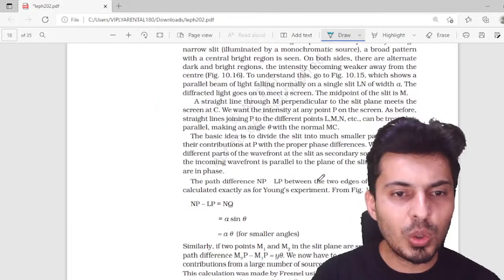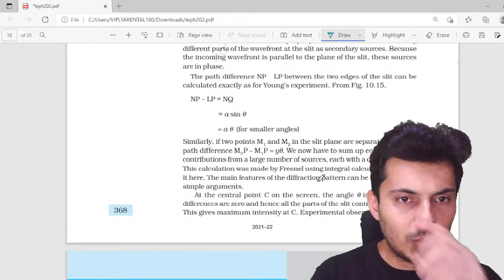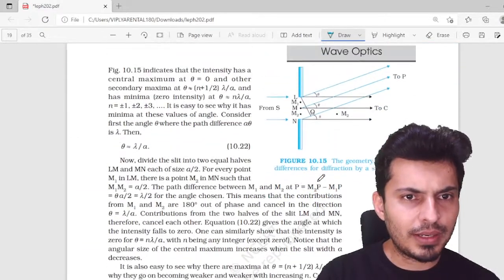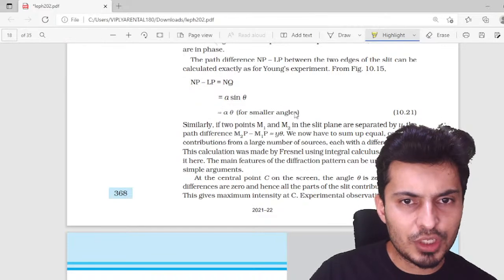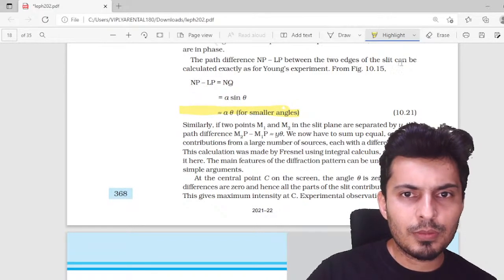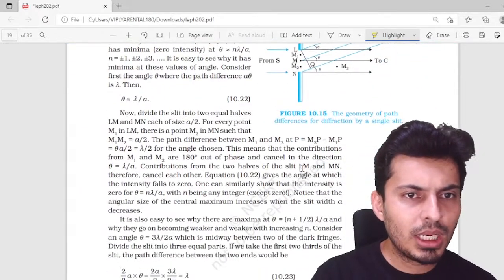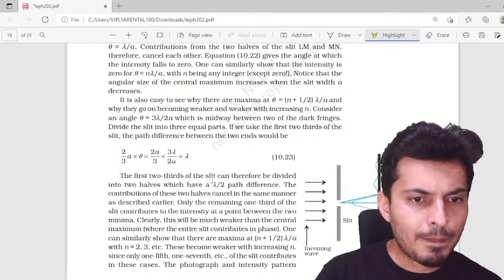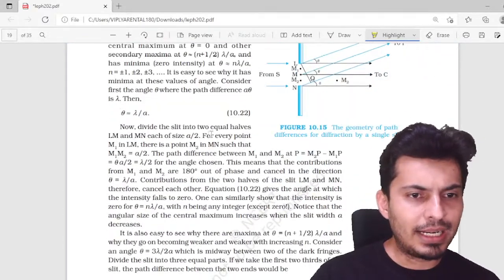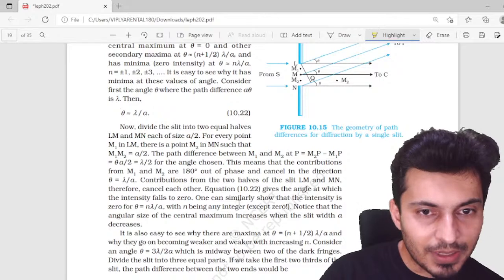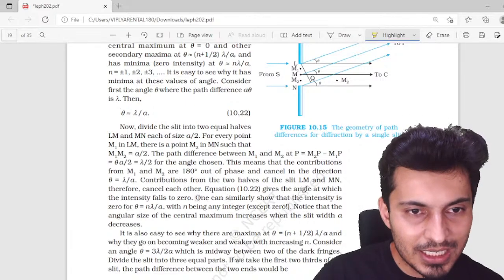Now, going ahead, the only few things that you need to know right over here. Okay, so going down over here. Yes, so for small angles, what's the part difference? This is one formula which you need to know. Okay, yes, this is one thing. Wait a minute, and then going down. Yes, over here. Yeah. Okay, so wait a minute. I will give you the formula the better way. Okay, I think it is rare over here. One can similarly show the intensity is 0 for theta is equal to, okay, they have mentioned it somewhere in between, and let me just highlight it for you.